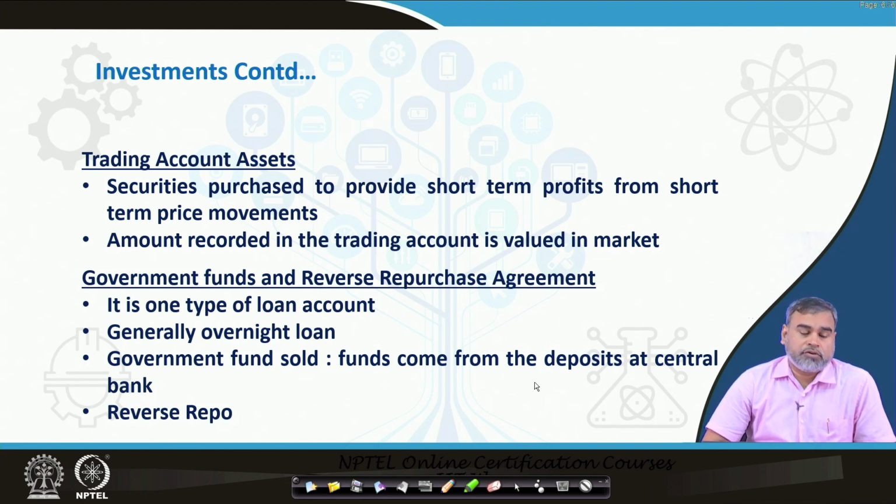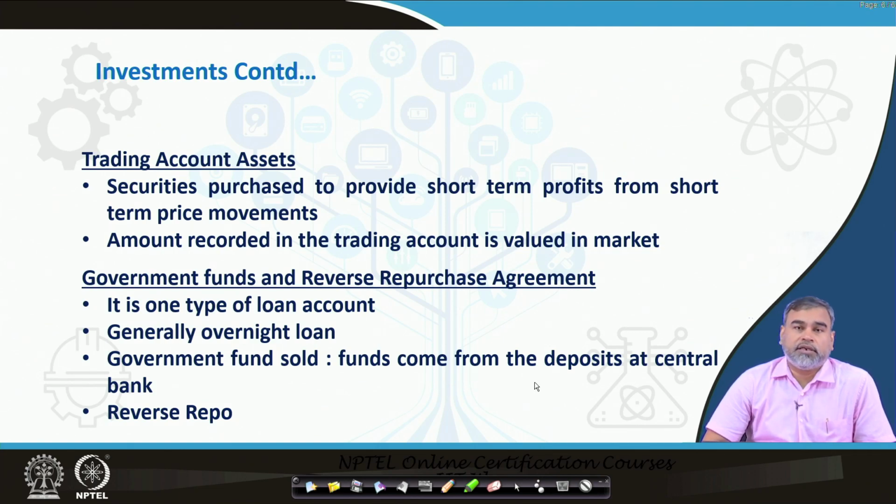The commercial banks can take advantage of these price fluctuations. They try to extract maximum return out of this.